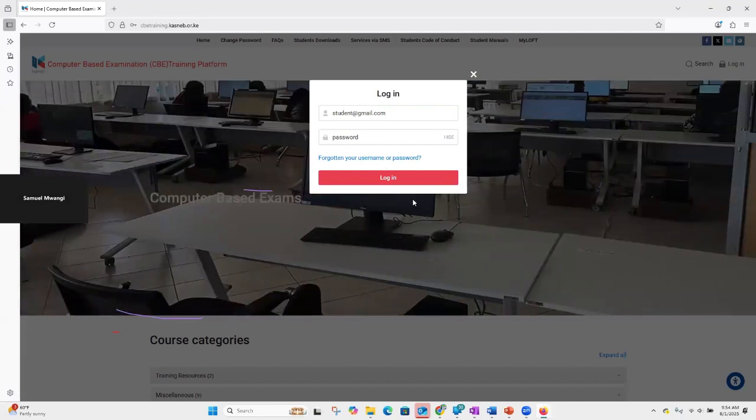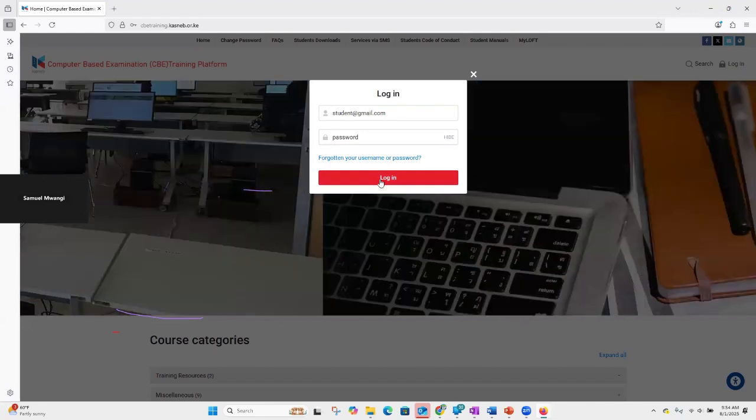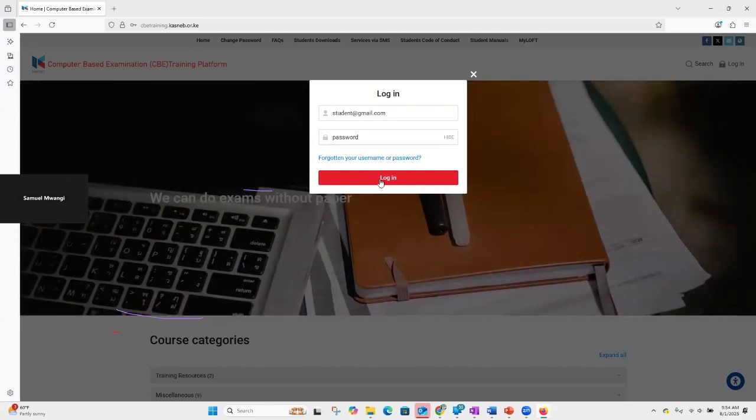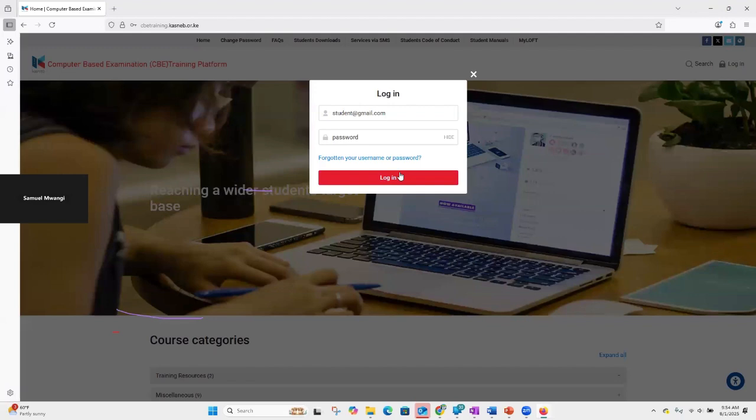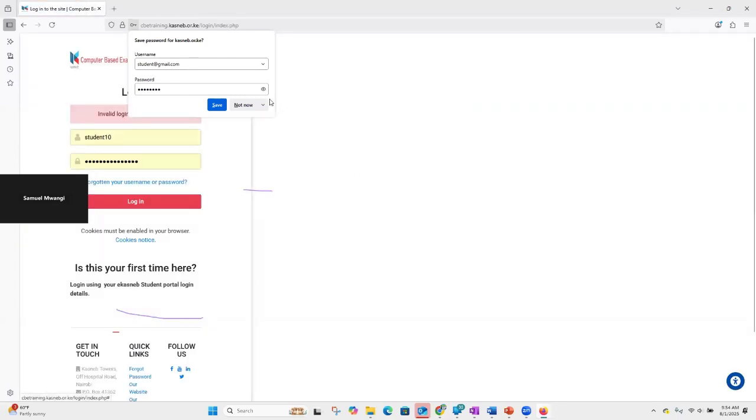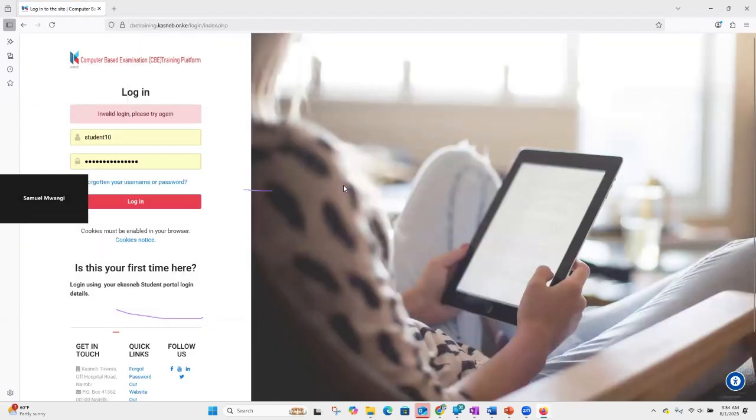Okay. Then once you type in your password, you'll be prompted to log in. So if you click login, two things can happen. If you're successful, you'll be able to get to the other side of it. But if you're not successful, you'll still remain on the very same page. So let's try and see if it works. Well, unfortunately for mine, it doesn't work.